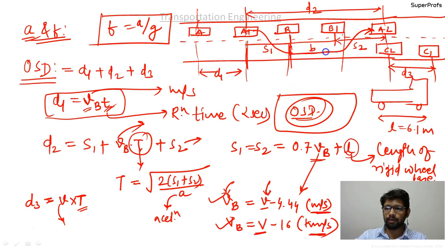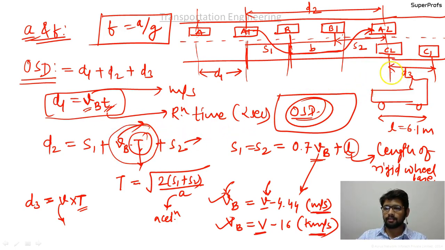And this distance b should be the acceleration time, and it is the distance covered by vehicle B during the acceleration time with its own speed, that is the speed of the slow moving vehicle. That is why it is given as VB into capital T.